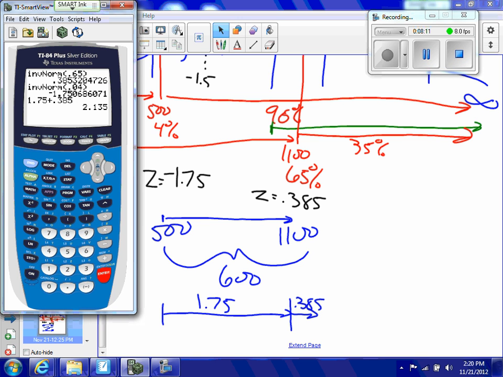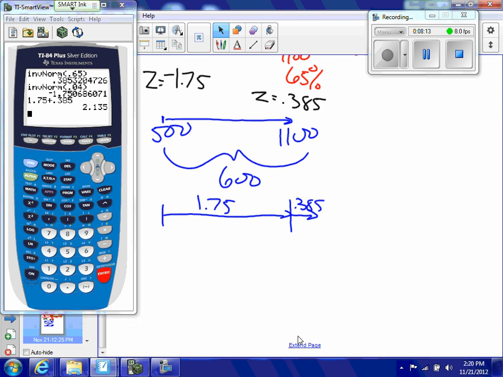So I had to walk a total of 2.135 standard deviations to get from 500 to 1100 clients.